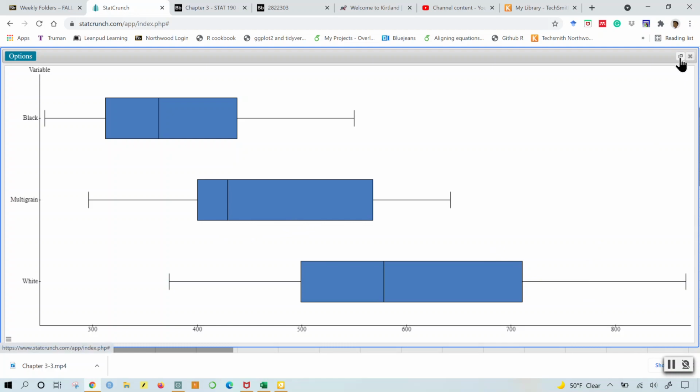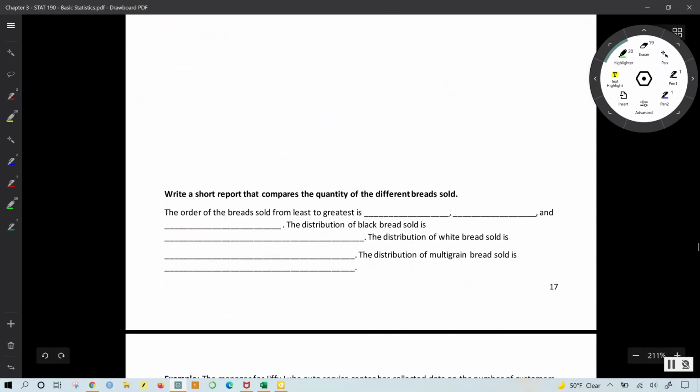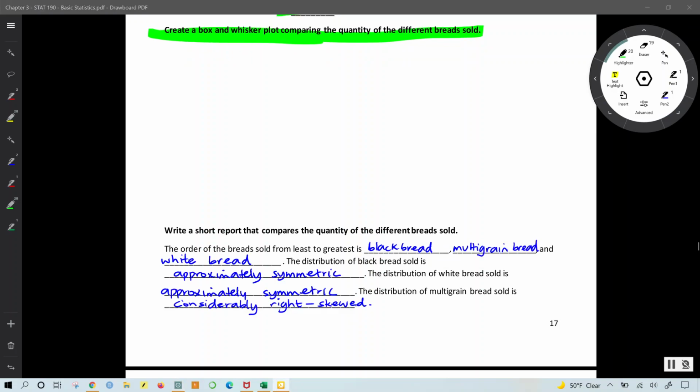Let me minimize this again and write my short report here. Based on our observations, the order of the bread sold from least to greatest is black bread, multigrain bread, and white bread.